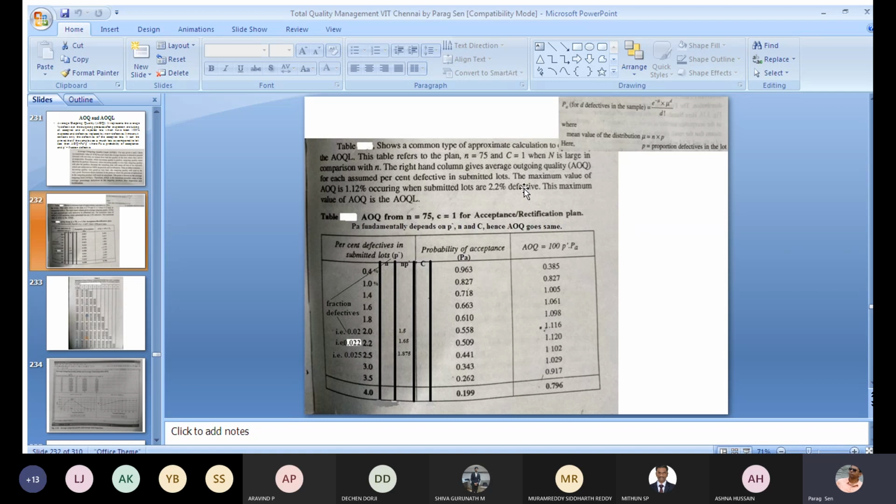That means if the process runs at a 2.2% defective level, then the average percent defective in the outgoing lot after inspection will be 1.12%.